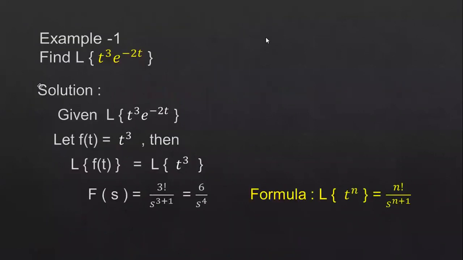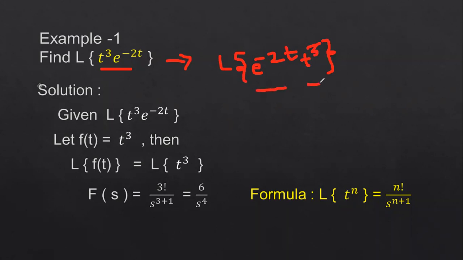So let us see the first problem. Find the Laplace transform of t cube e power minus 2t. This can be written as the Laplace transform of e power minus 2t into t cube. I am just interchanging these two terms, writing the e power at term as the first term and t cube as the second term. Now this is of the form of the Laplace transform of e power minus at into f of t.